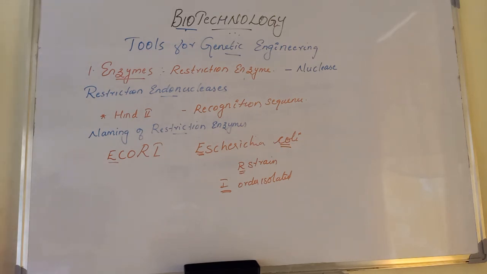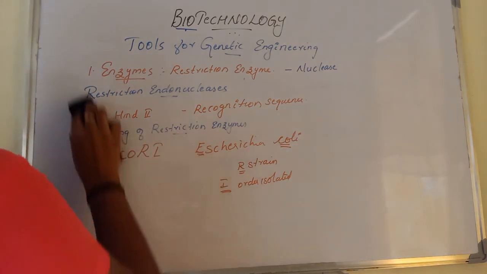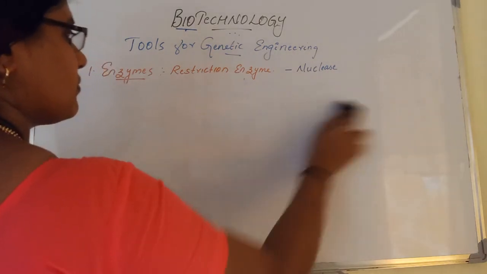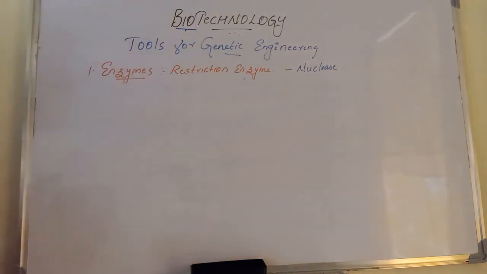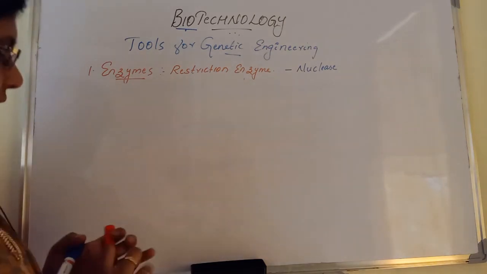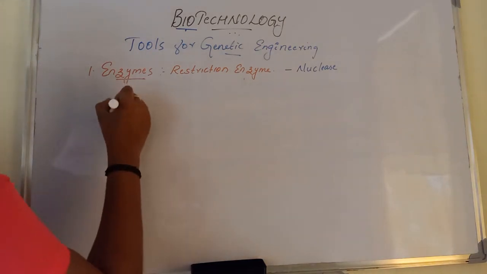Then come to the mechanism of restriction enzymes. How does it work? Each restriction endonuclease recognizes a specific palindromic nucleotide sequence in DNA.